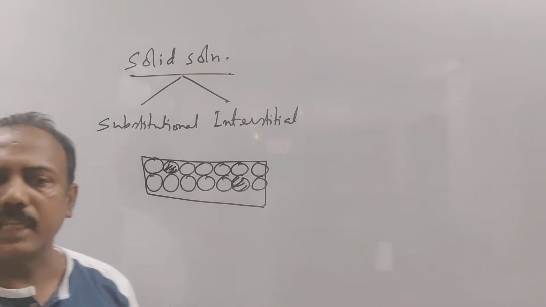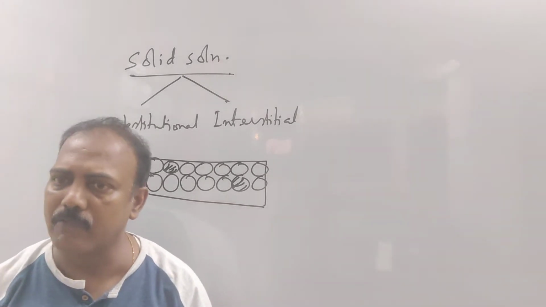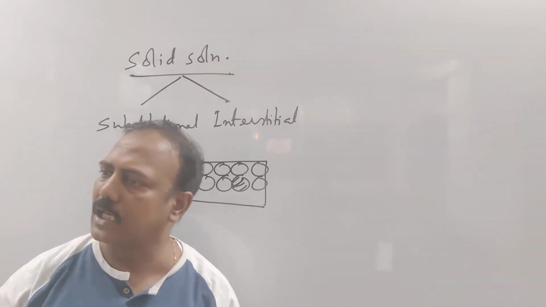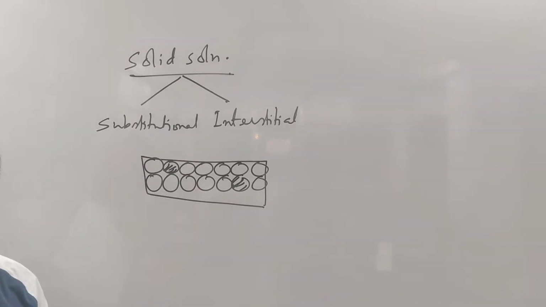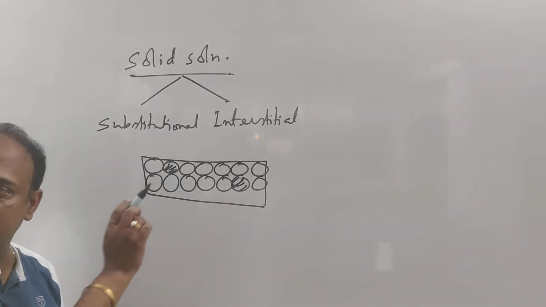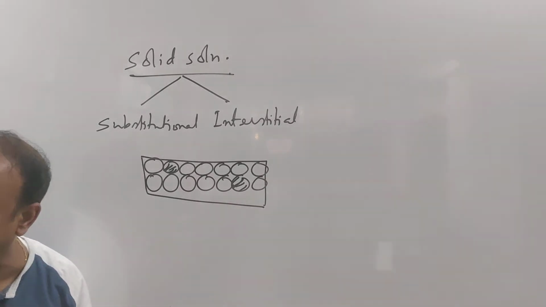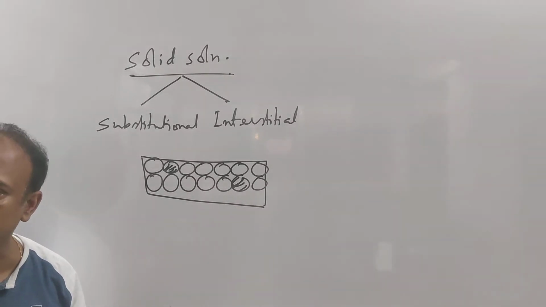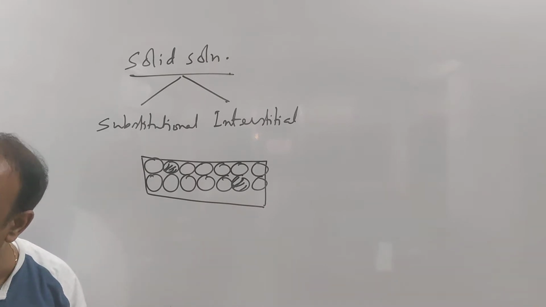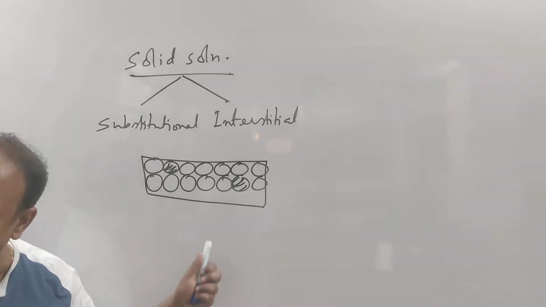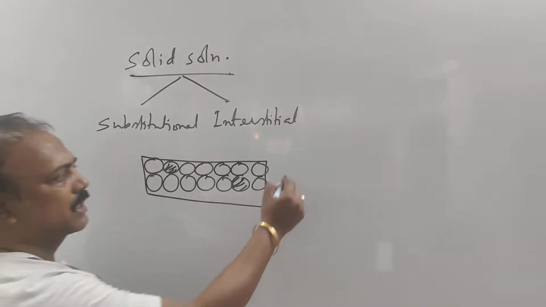Now why can they substitute? Why can one substitute the other? Because the size of these two metals is almost the same. They cannot be exactly the same, but they are almost the same, so they can substitute one another and form the substitutional solid solution. That is one type.